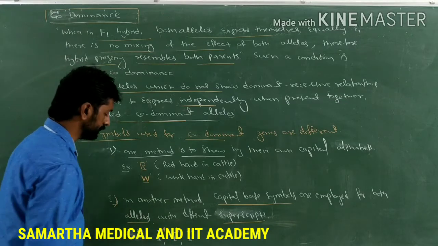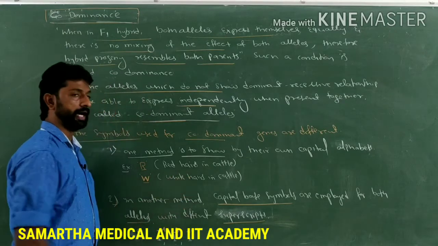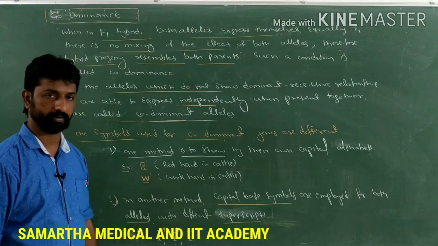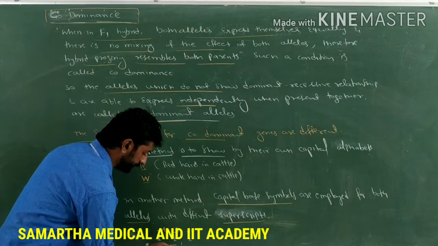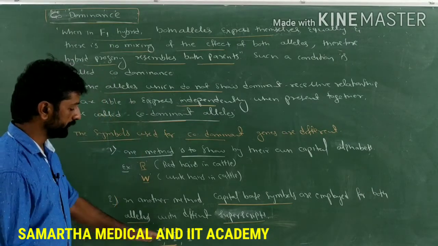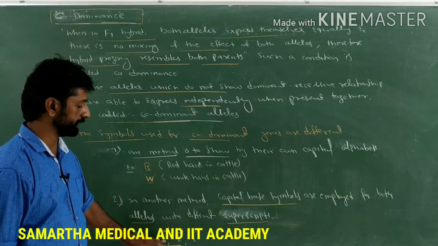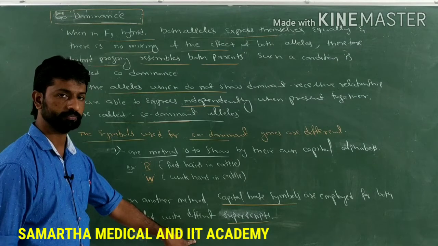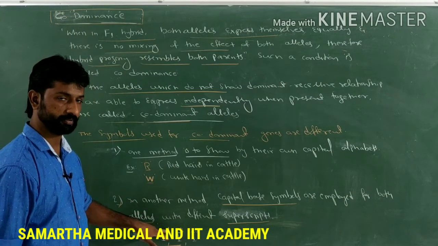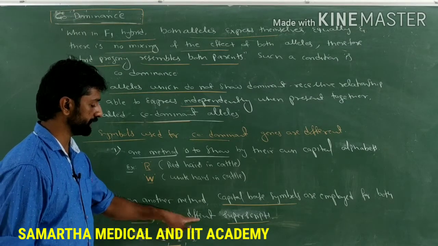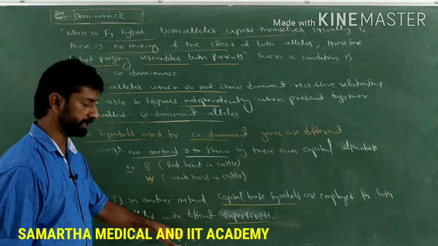So here A and B are codominant when present together. When only A is present along with O, A gets expressed. When B is present along with O, B gets expressed.